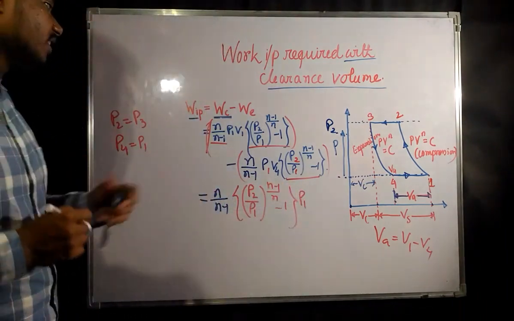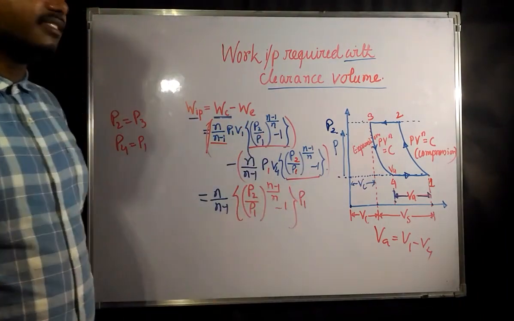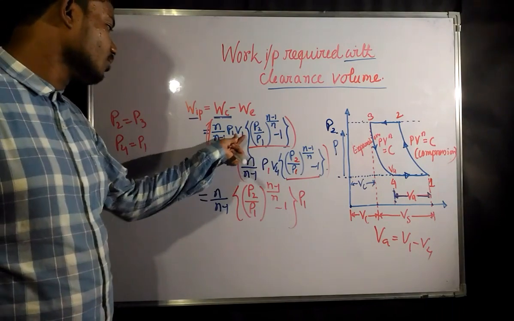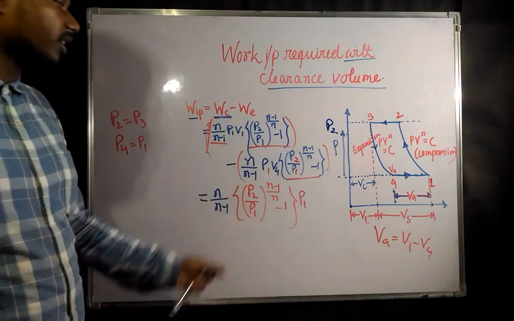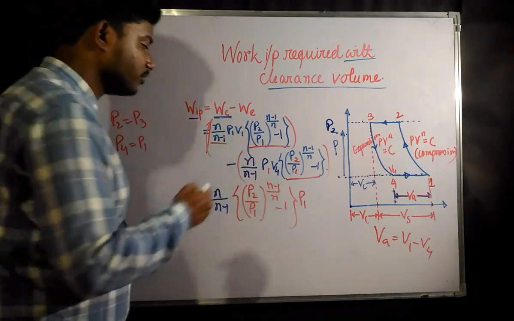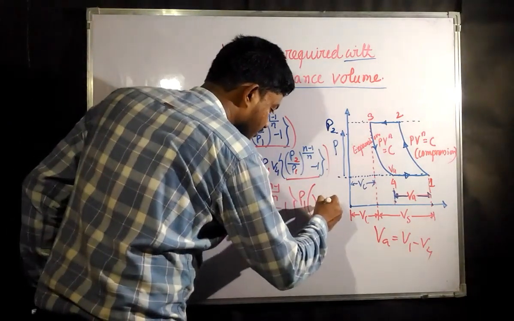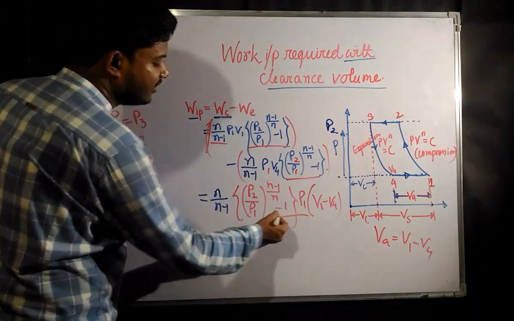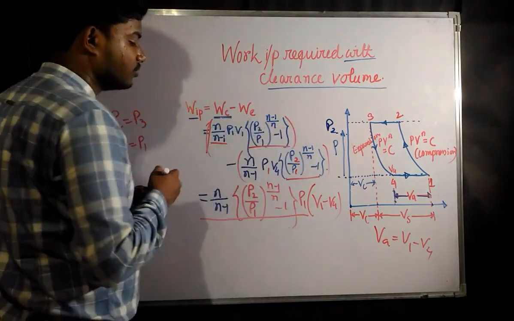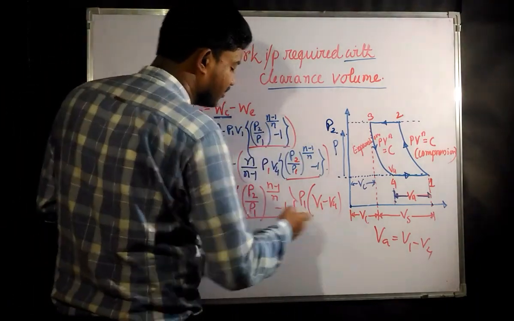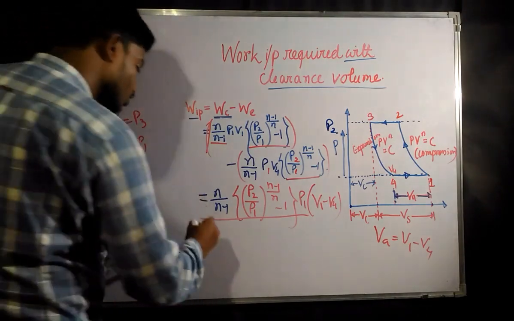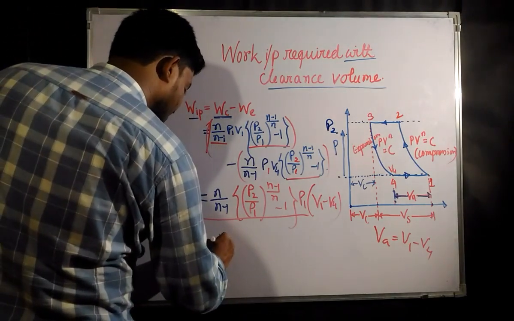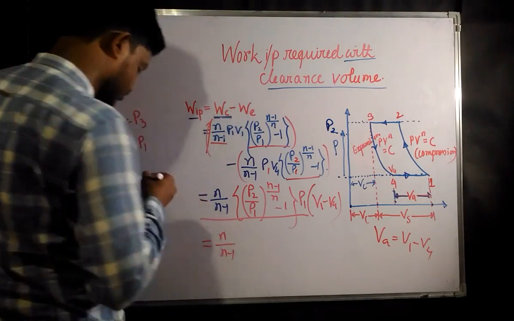Okay, so after taking all of this common, what is remaining here? There is one V1 and there is one V4, so you can obviously write V1 minus V4. Okay, the remaining things were V1 minus V4. So from here you can again write n by n minus 1.